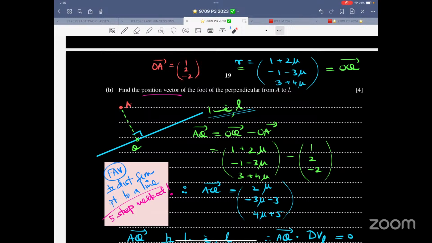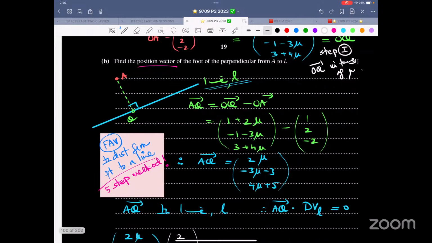This is L, the equation that was given to us. So this is step number 1. That is writing OQ in the expanded form. OQ in terms of lambda, mu actually. This is for 4 mark.